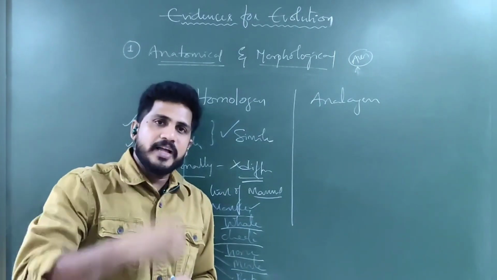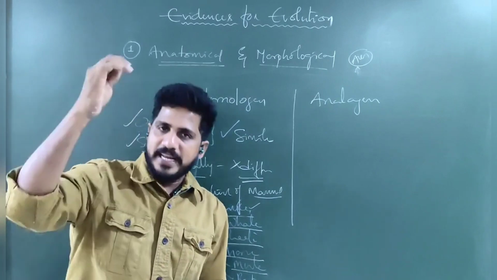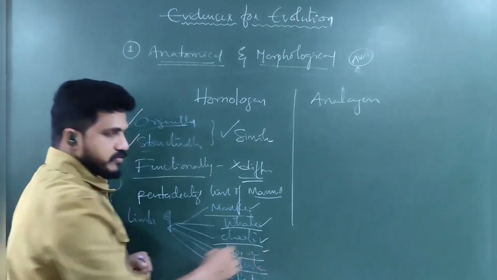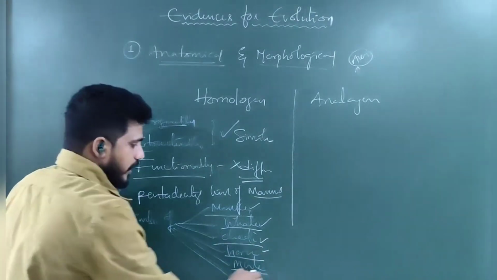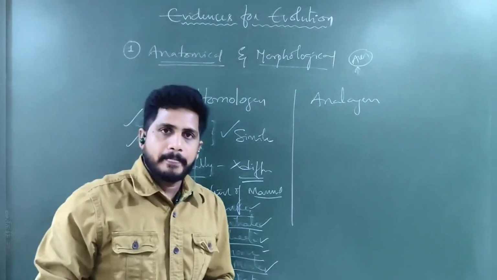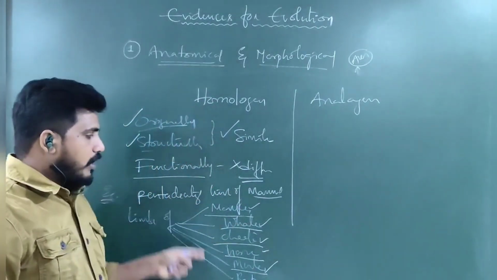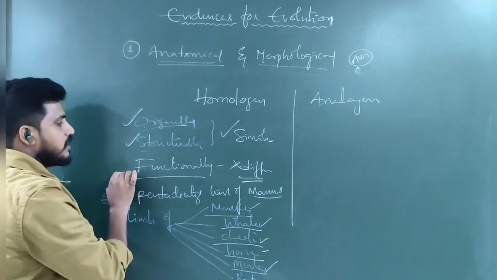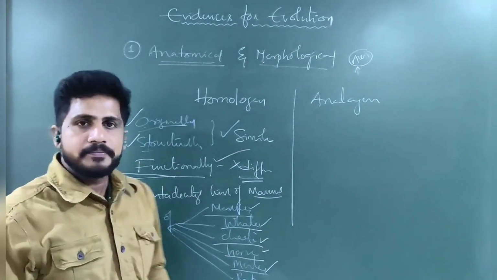That structure is used by the monkey for hanging from the branches of trees, whereas in the whale for swimming, in the cheetah and horse for hunting or running, in the mule for digging, as well as in the bat for flying. So these all are originally structurally the same, but the function of the structure is different.